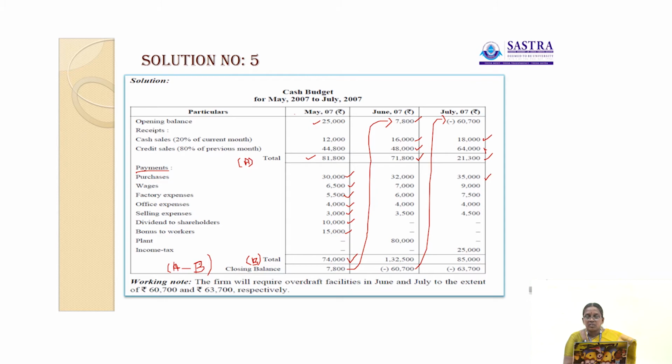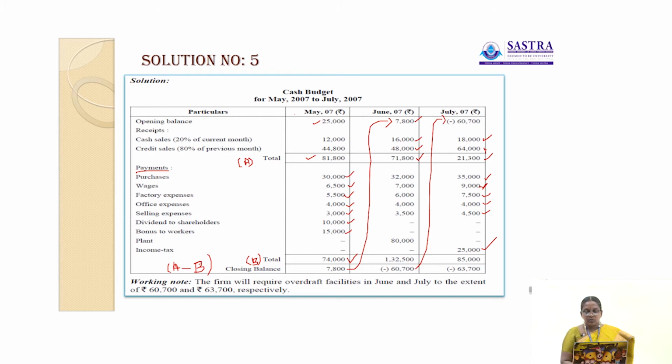So here purchases 35,000, wages 9,000, then factory expenses 7,500, office expenses 4,000, selling expenses 4,500, then income tax 25,000. So purchases 35,000, wages 9,000, factory expenses 7,500, office expenses 4,000, selling expenses 4,500, income tax 25,000. So the total is 85,000.